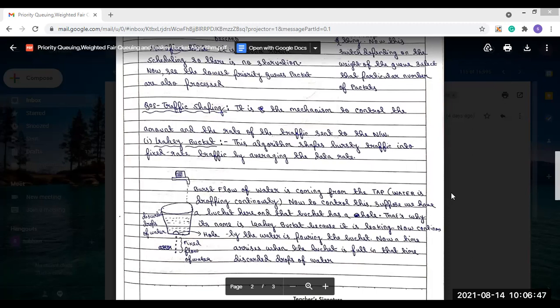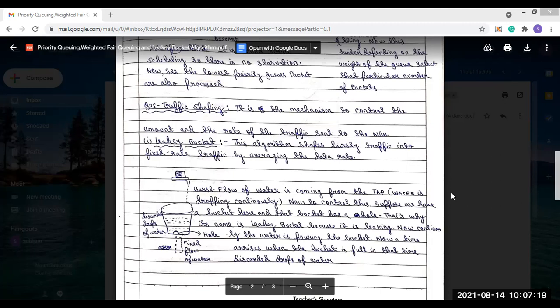Now, what does traffic mean? Traffic in a network means the amount of packets that are being sent, the flow of packets, or we can say the flow of data. That is known as the traffic in the network. So, to control the amount of packets or the rate at which the packets are coming to the network, we use this traffic shaping technique.